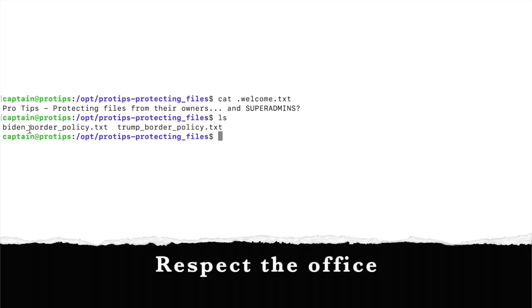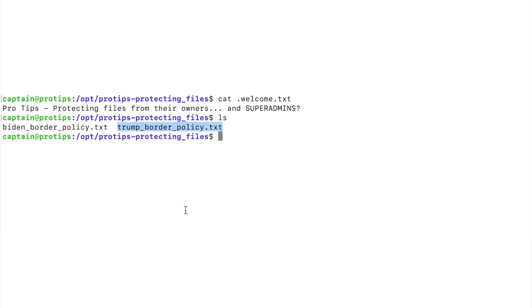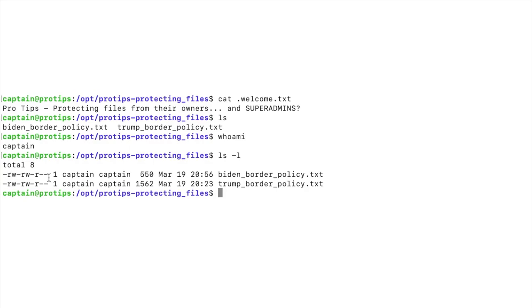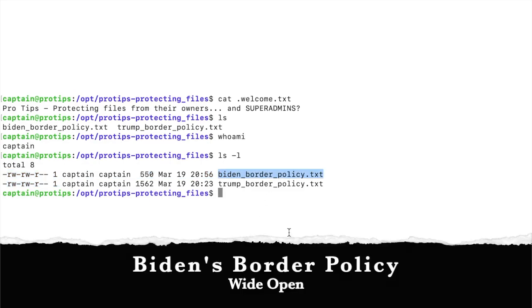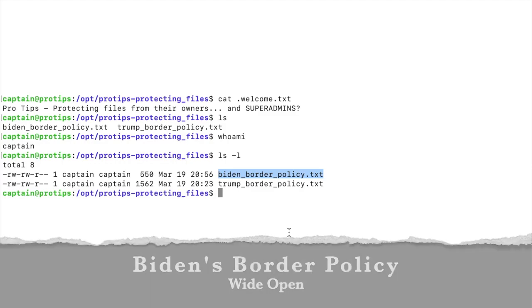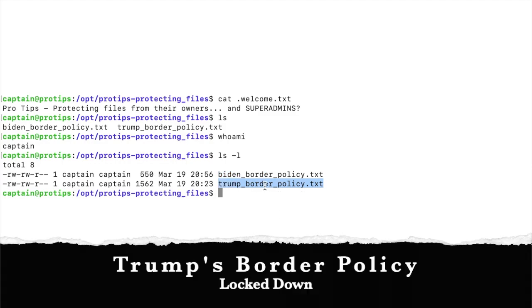We have former Vice President Joe Biden's border policy, and we have President Trump's border policy. Now I'm currently logged in as the user captain. Now let's take a look at the permissions of these files. Both of these files provide the user captain with the same permissions. Would you believe me if I told you that one of these files is completely wide open? The captain's going to have no problem modifying it, while the other one is super locked down.